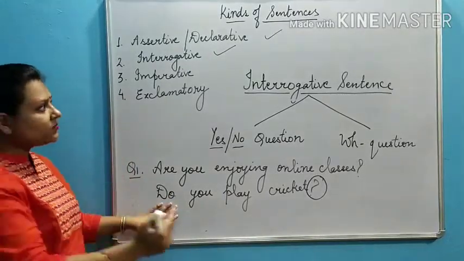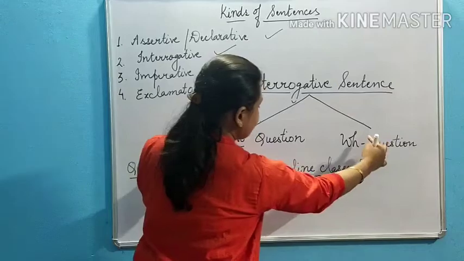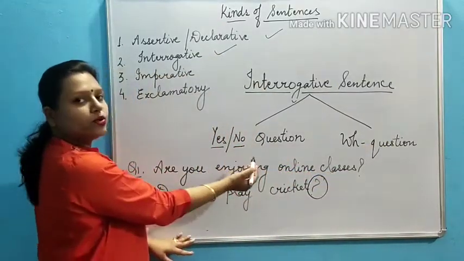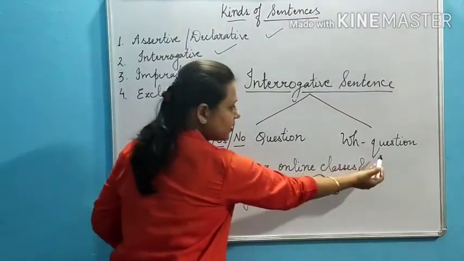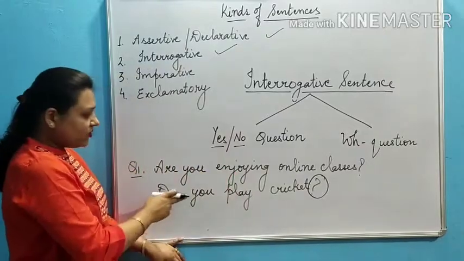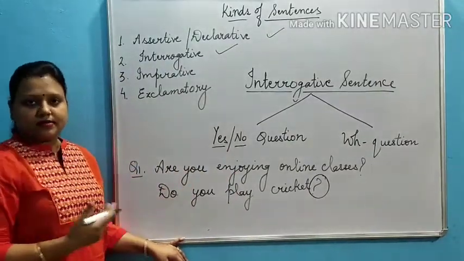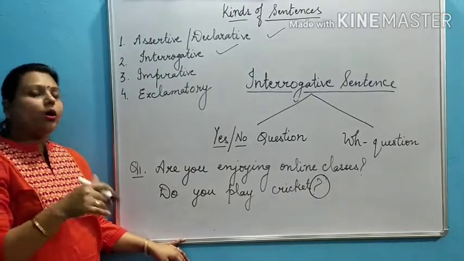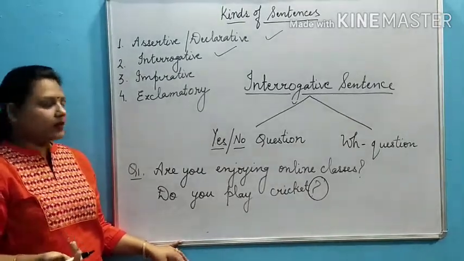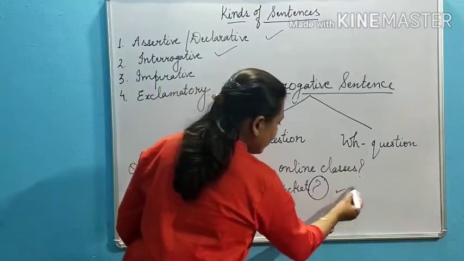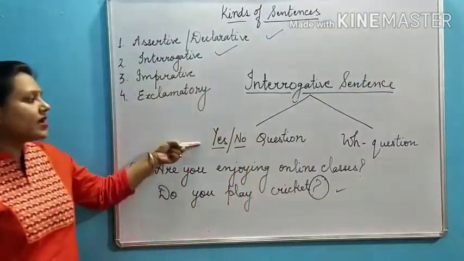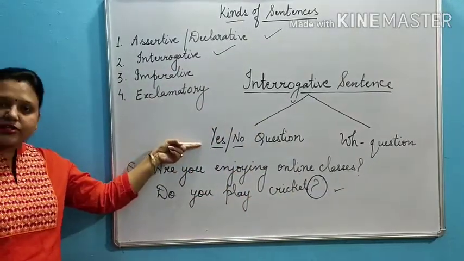Now the further classification of interrogative sentence is whether it is a yes no question or a WH question. As we can read, do you play cricket? And the answer will be either yes, I can play cricket, or no, I cannot play cricket. Hence, this again falls in the category of yes no type question.